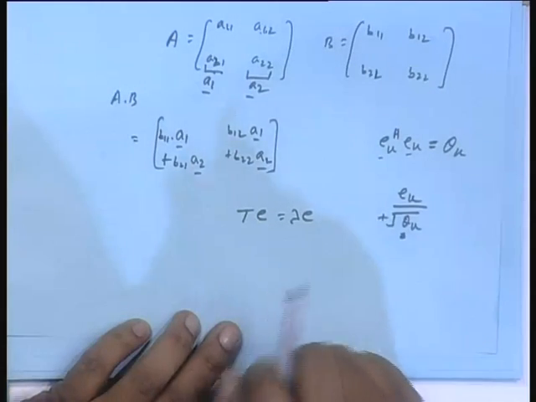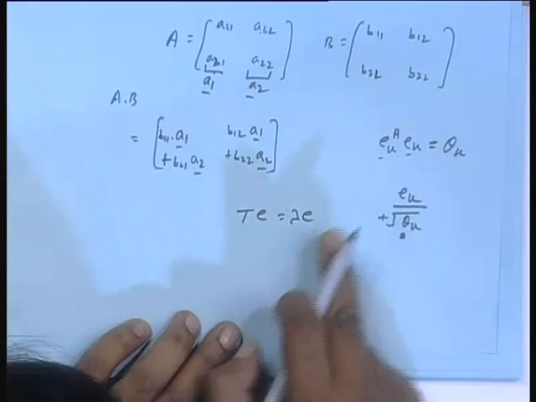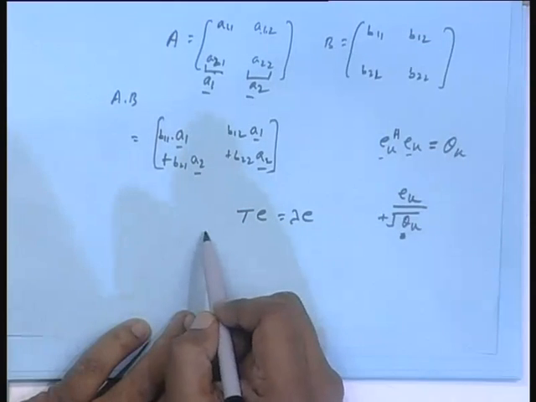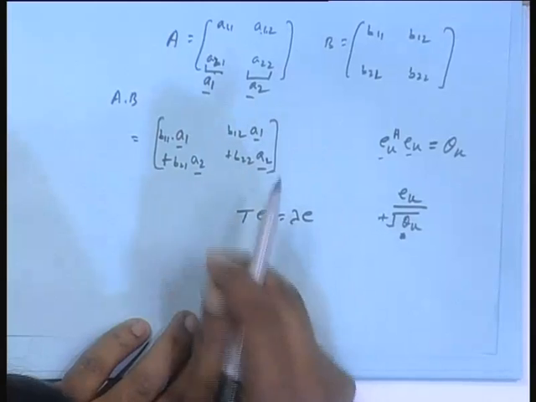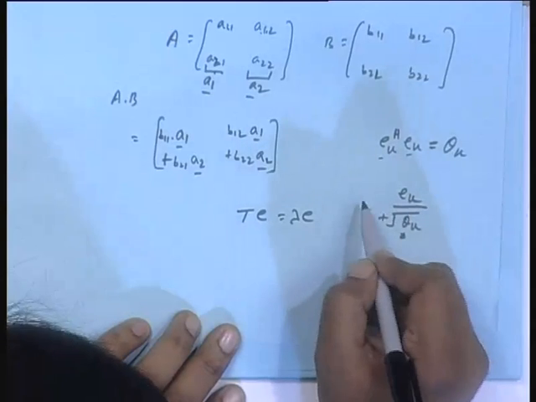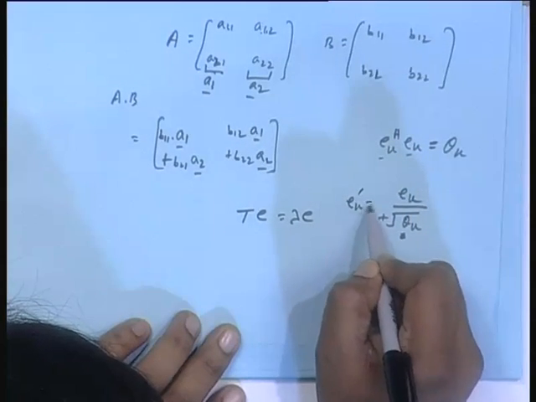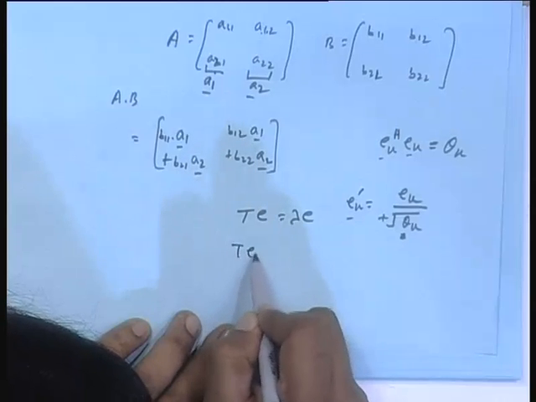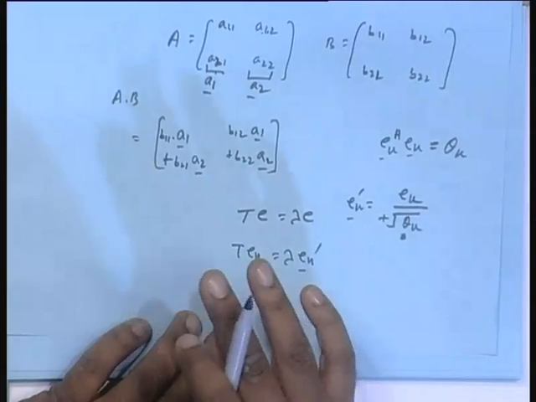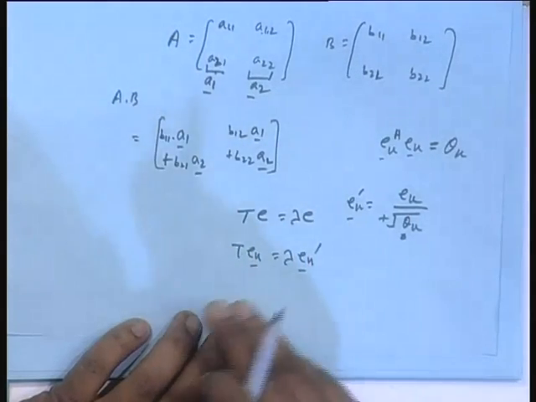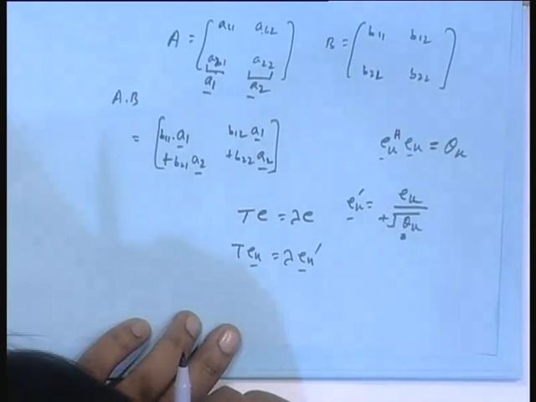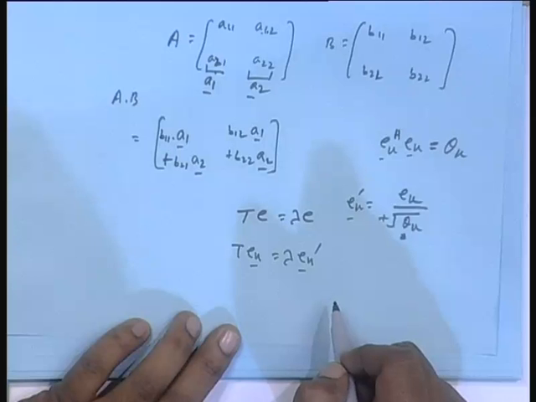If I take a vector like this, it also is an eigenvector with eigenvalue lambda. T of this: multiplying both sides by 1 over square root theta k, you can pull it inside below E, here also below E. So you can call a new vector, say E k prime. I am saying T E k prime is also lambda E k prime, firstly. You must know that if Ax equals lambda x, x is an eigenvector, then 2x, 3x, 4x are all eigenvectors of the same eigenvalue, scalar multiples.